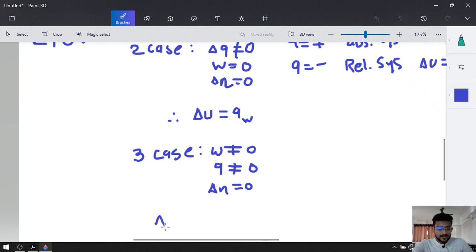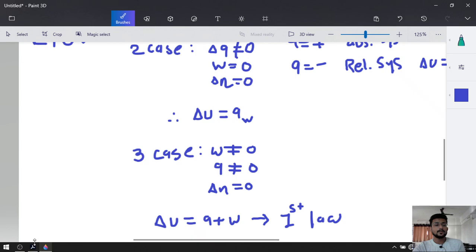Now the change in internal energy will be equal to the change in heat plus the change in work. This is our first law of thermodynamics. This is the first law of thermodynamics. Look at this.